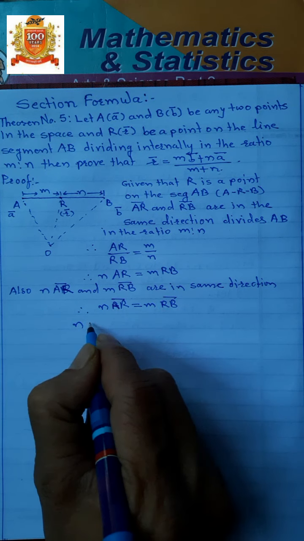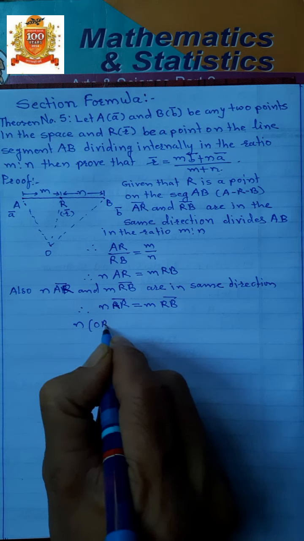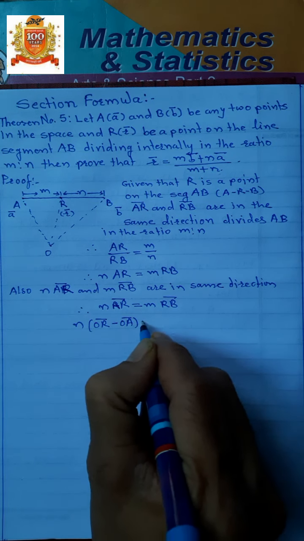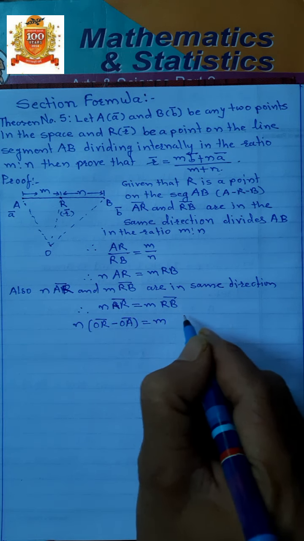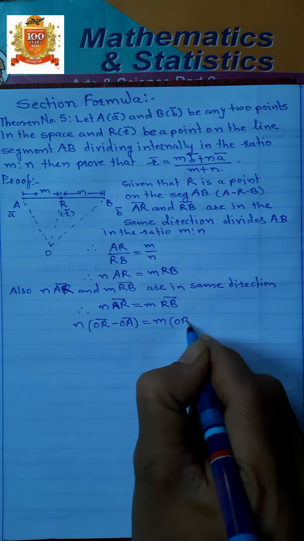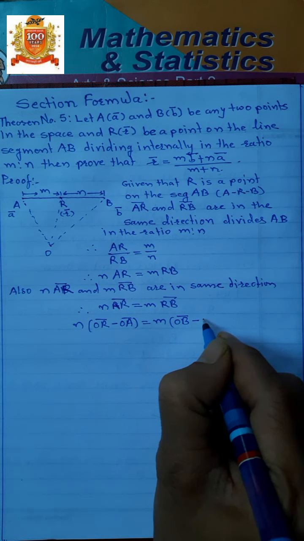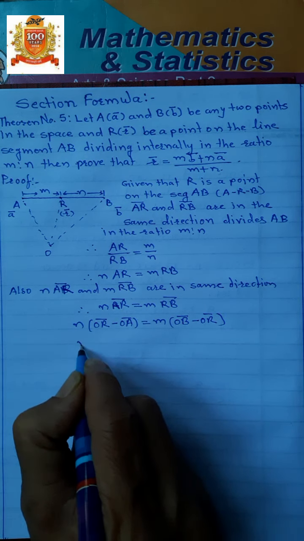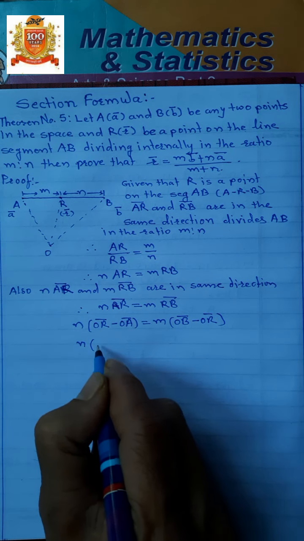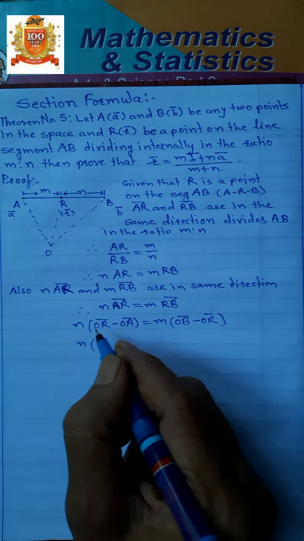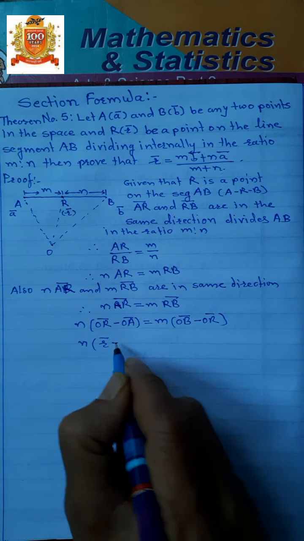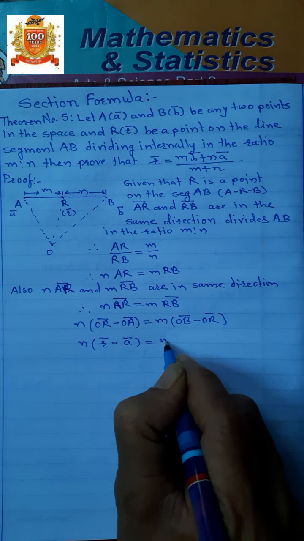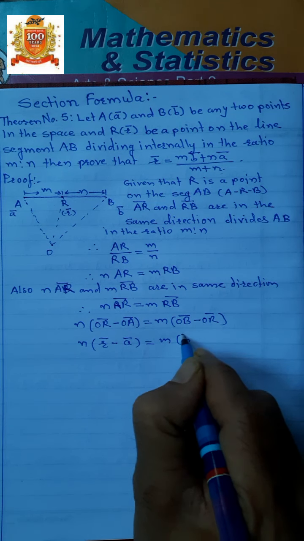n into AR bar means OR bar minus OA bar, and m into RB bar means OB bar minus OR bar. Now OR bar means R bar, the position vector of point R, OA bar means A bar, and OB bar means B bar.